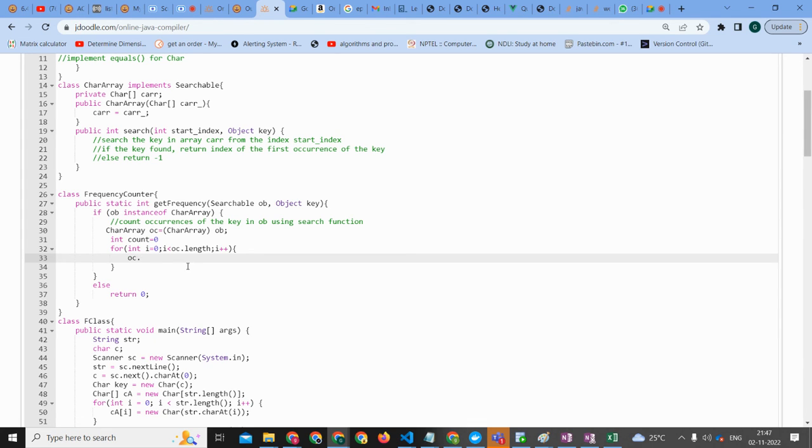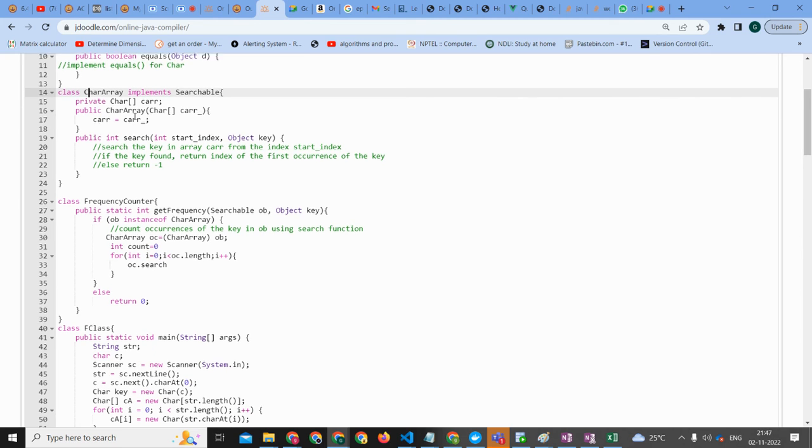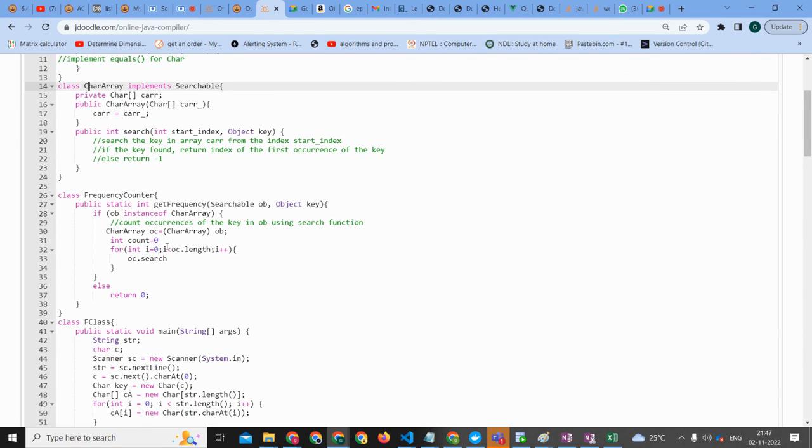OC dot search, just search, not searchable, because I'm calling it for the char array. OC is a char array, right? So for OC dot search, the starting index is going to be i.